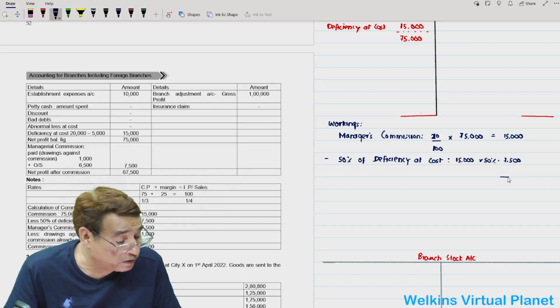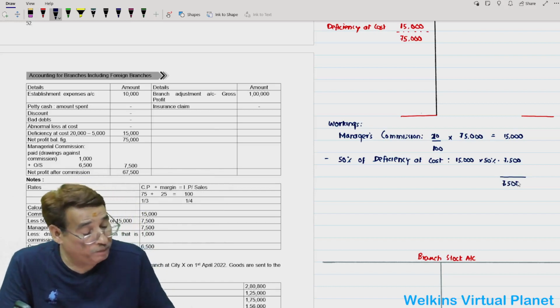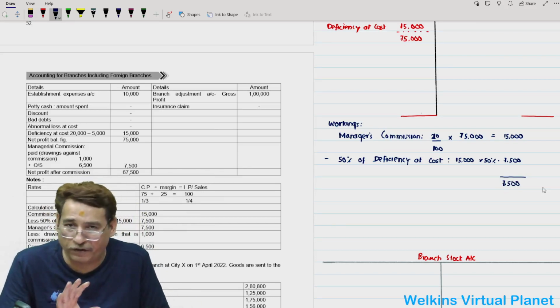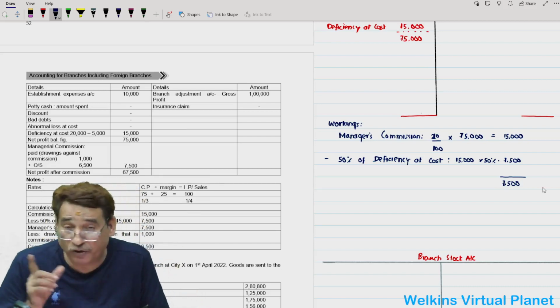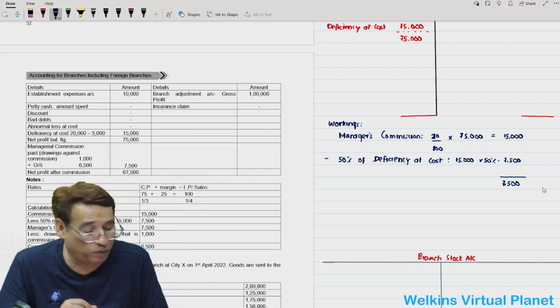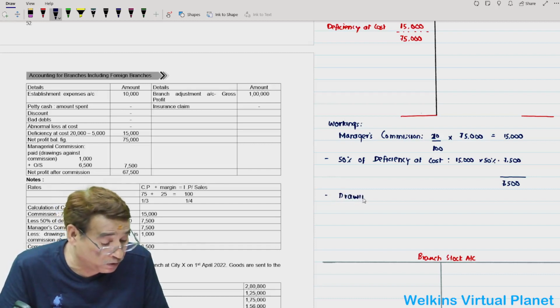So it means now we are supposed to give 7,500 to the manager. However, we are supposed to give 7,500, no doubt. But he has already drawn 1,000 rupees. I told you I will explain it later. Now I am coming to that particular point. So now again I will subtract, and here I will write drawings against commission.